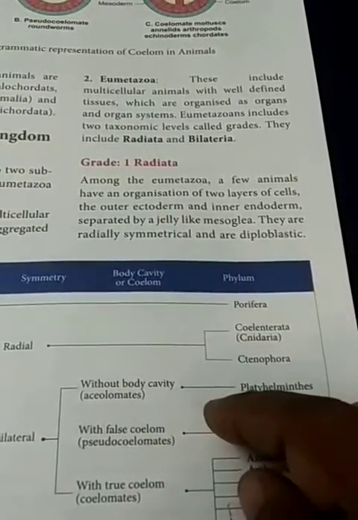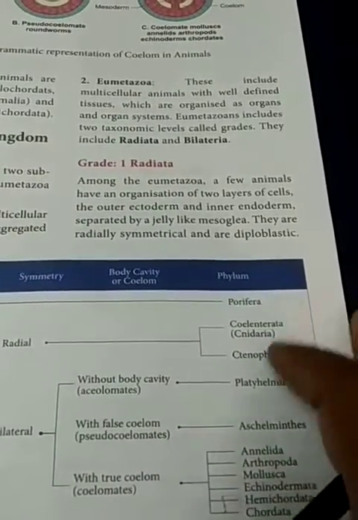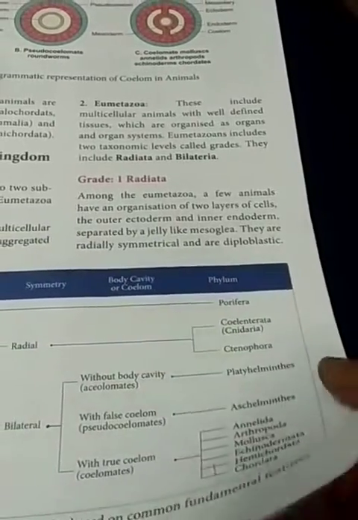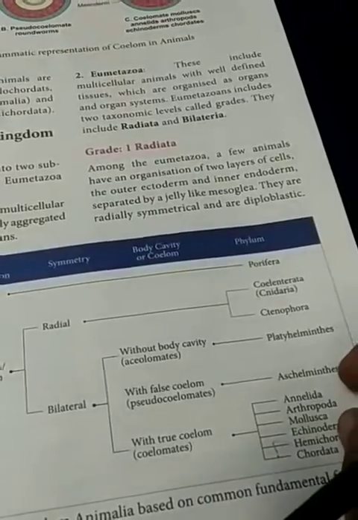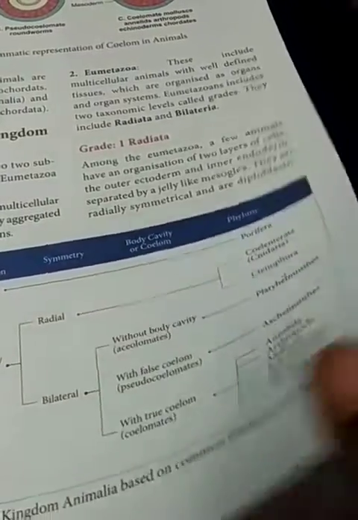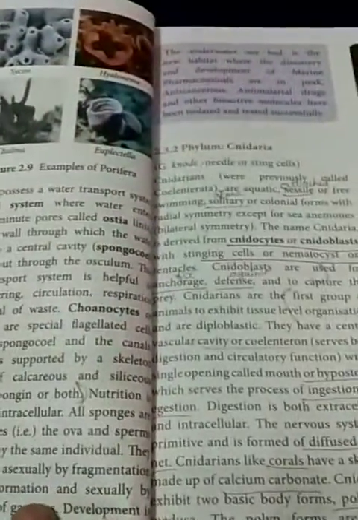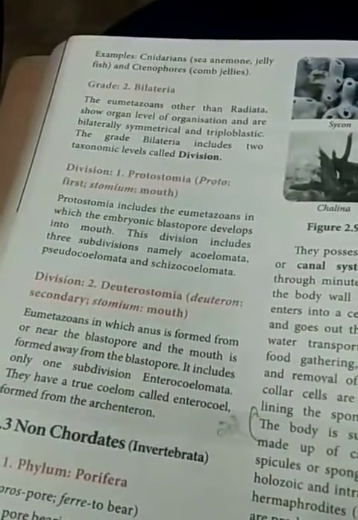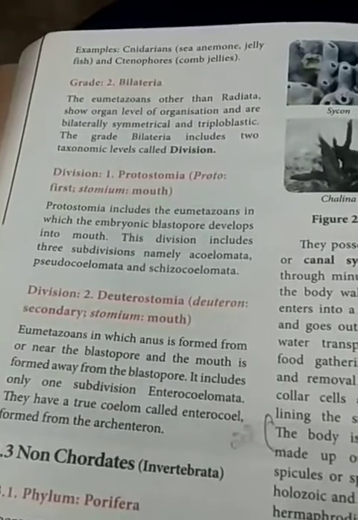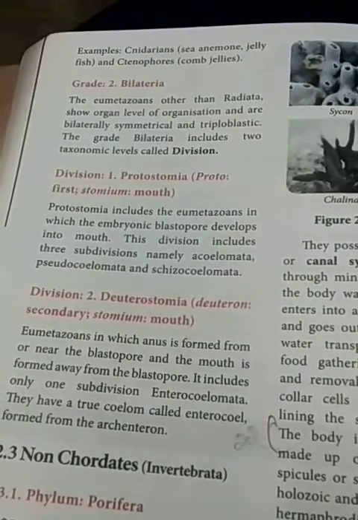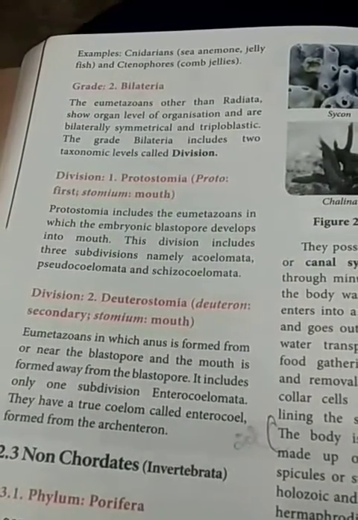So grade Radiata has only 2 germ layers, ectoderm and endoderm. Then the middle layer, the mesoglea, is a jelly-like structure that is present. Those organisms are known as diploblastic, and they have radial symmetry. Then grade Bilateria, with organ level of organization, bilateral symmetry, and triploblastic.